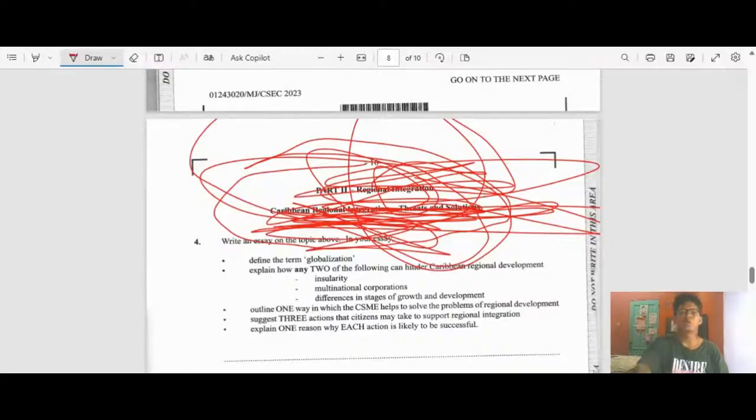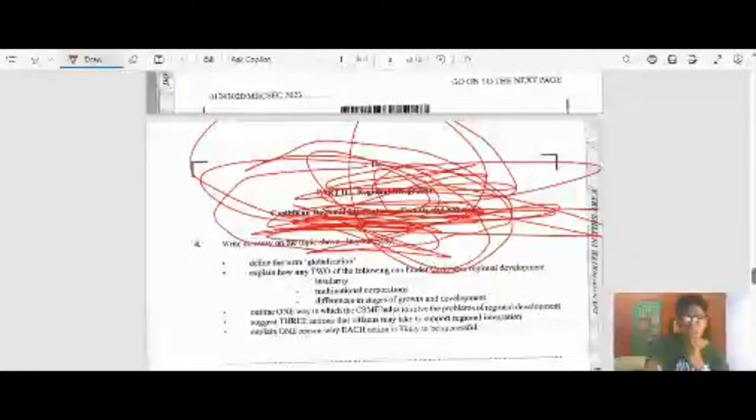But let me open this tab here so I could give you a more concise definition.